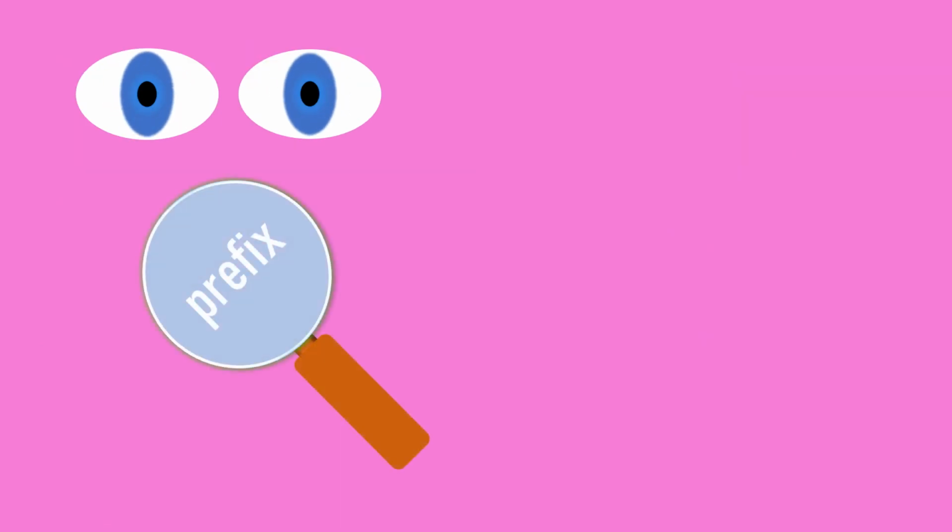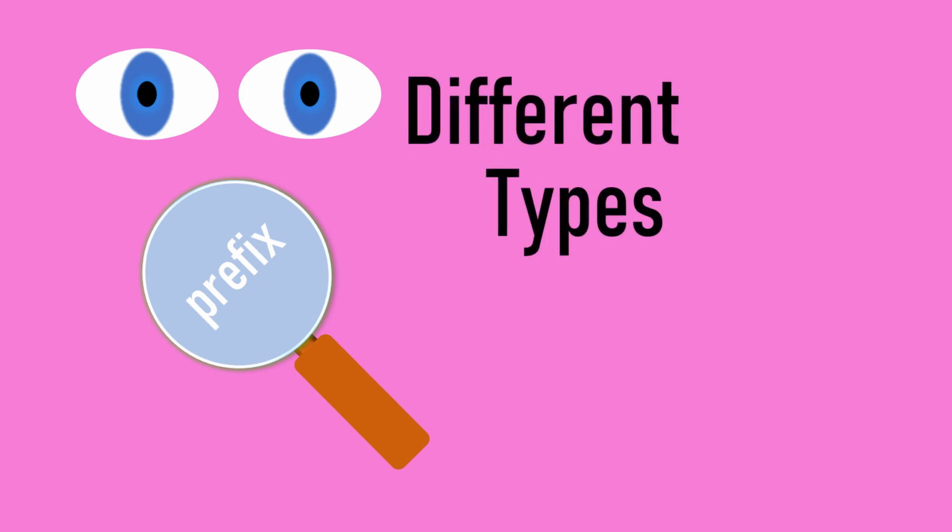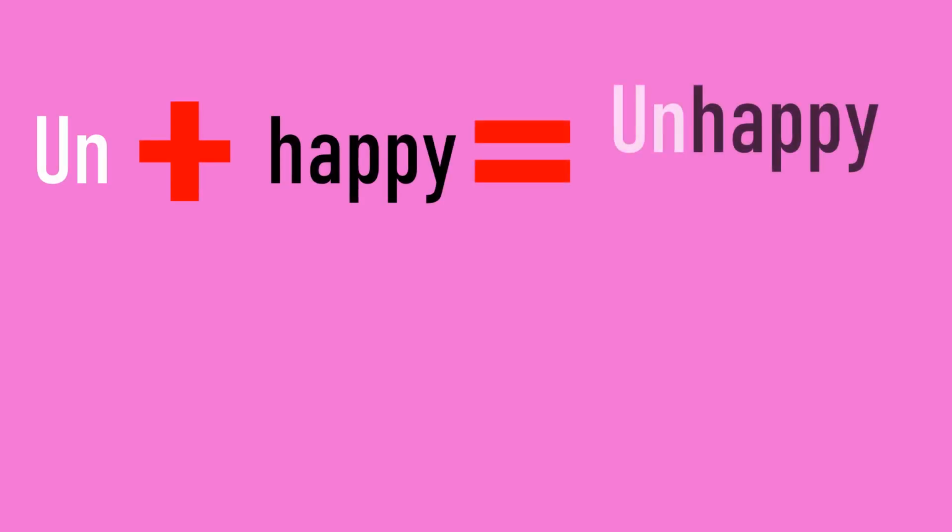Now let's look into prefixes. Here we are going to see the different types, their meanings with examples. Let's take un, il, im, ir, in, which mean not. Now, if these prefixes mean not, that means un added to happy gives unhappy. This means I'm not happy.